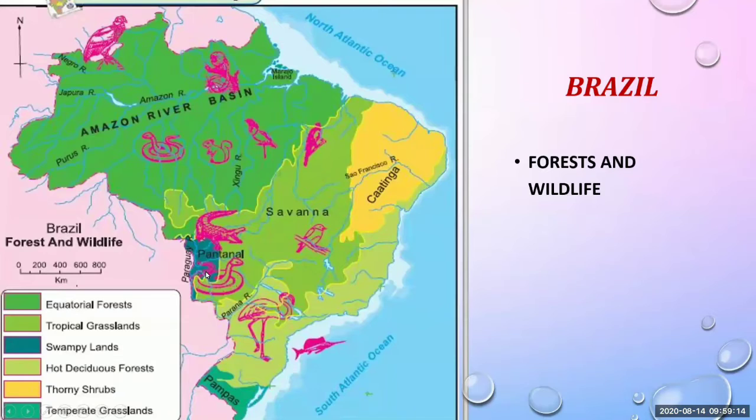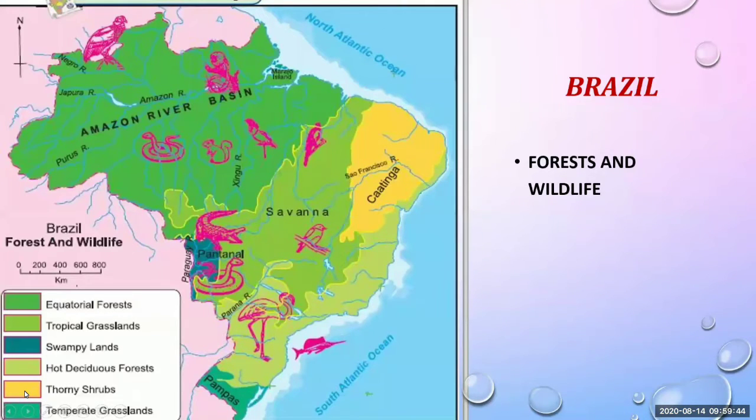Because the Paraguay and Parana rivers both drain here and it becomes the Pantanal wetland. Now next is hot deciduous forest. You can check the color where it is. Now we can see all the coastal area is covered by this hot deciduous forest.